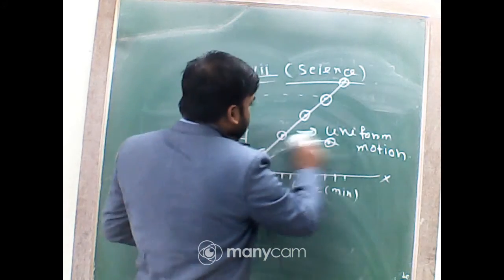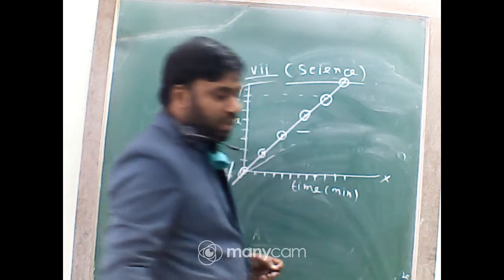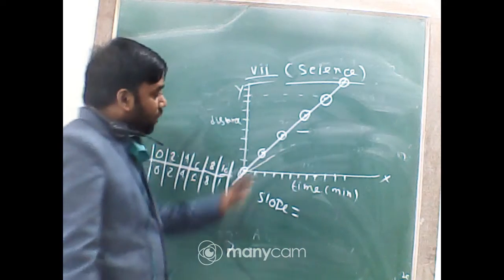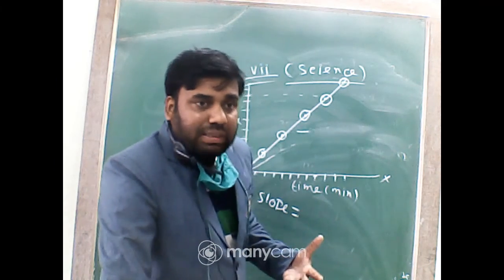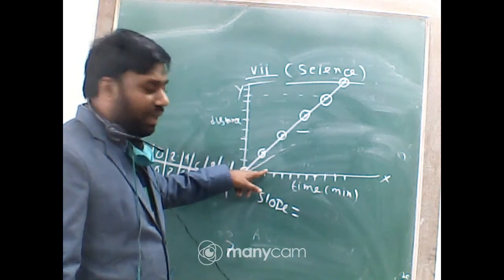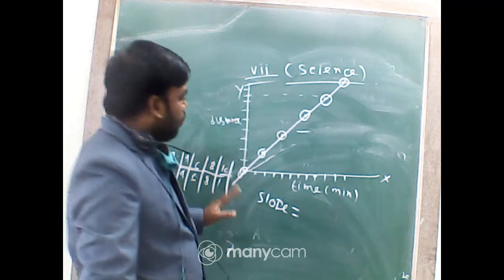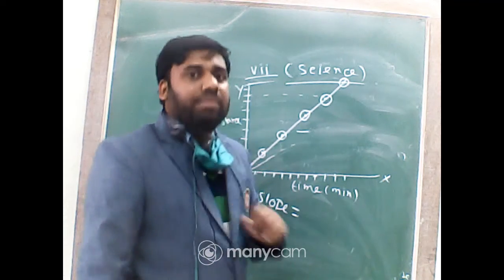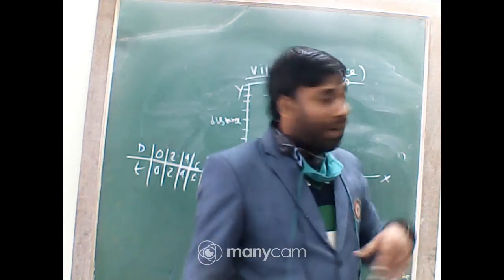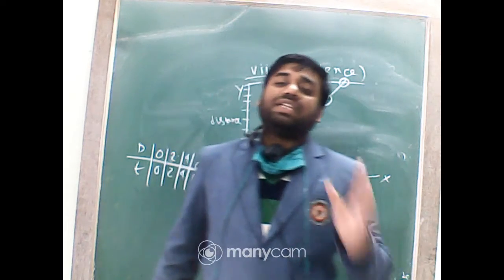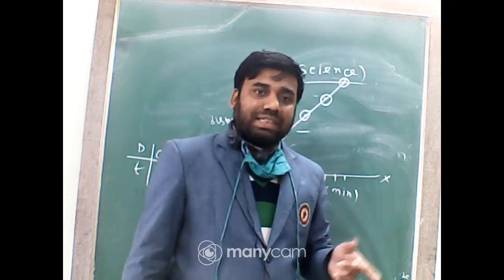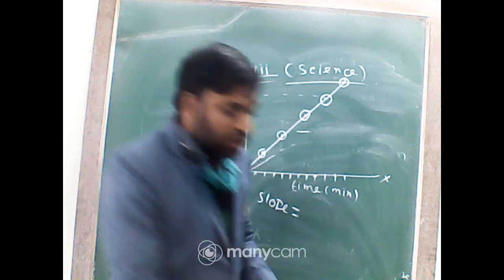And next, students, what is the slope? First of all, what does slope mean? In higher classes we will learn that slope is the angle that the line makes with the positive x-axis. Now in the distance-time graph, slope denotes the speed of the particle or object. So what does it signify? The slope means distance by time, and distance by time is speed.